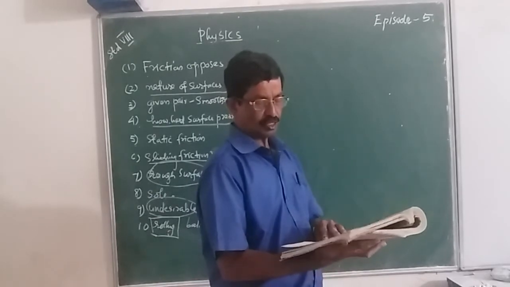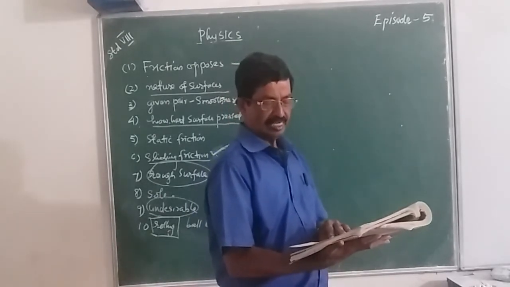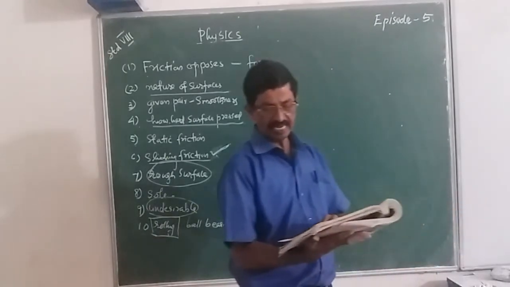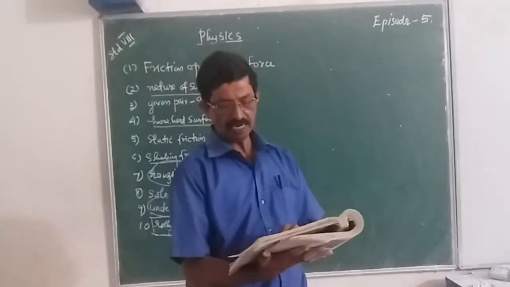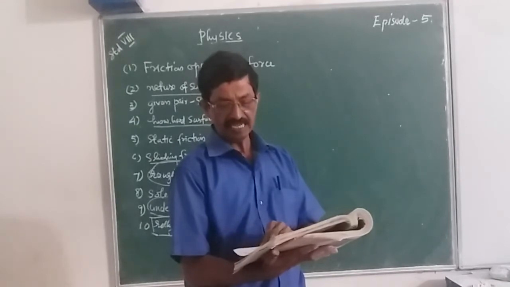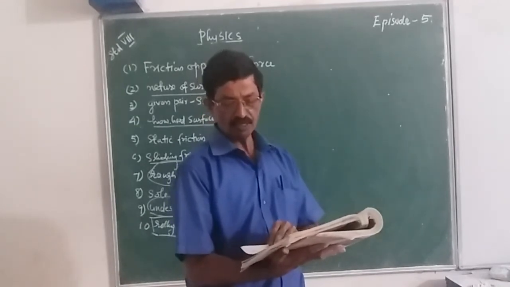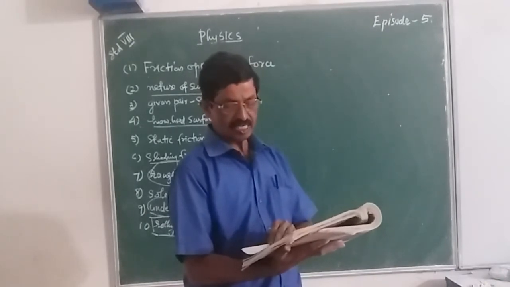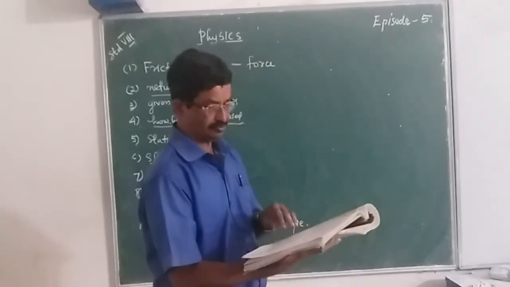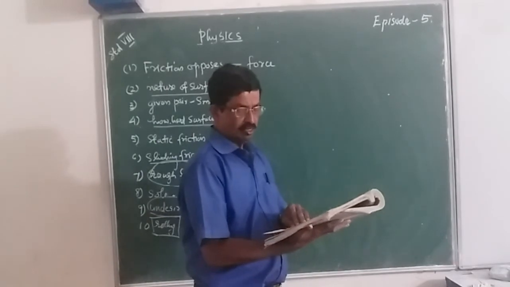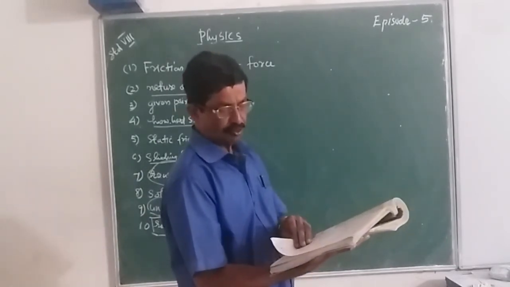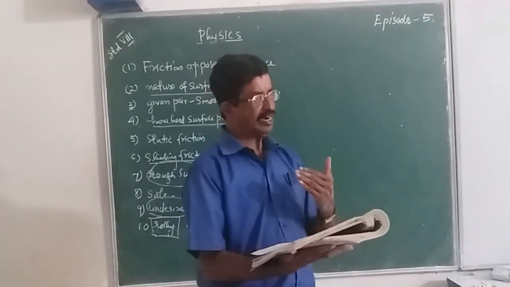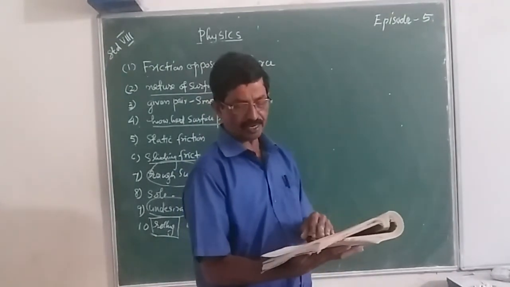Now, fourth question. Suppose your writing desk is tilted a little. A book kept on it starts sliding down. Show the direction of the friction force acting on it. The book is moving downward, so the friction is upward.